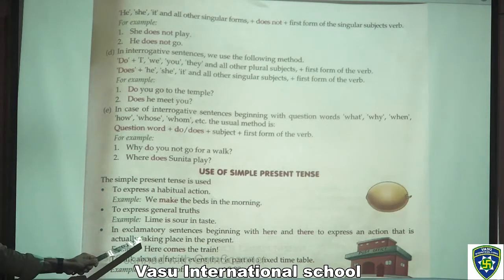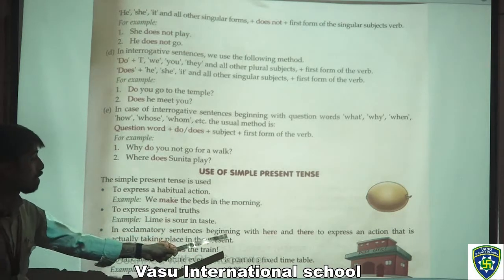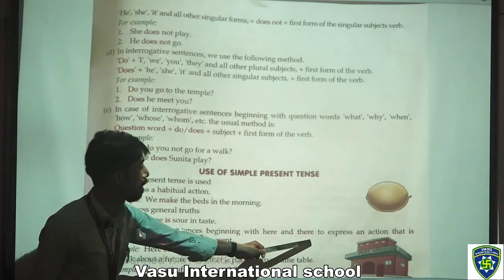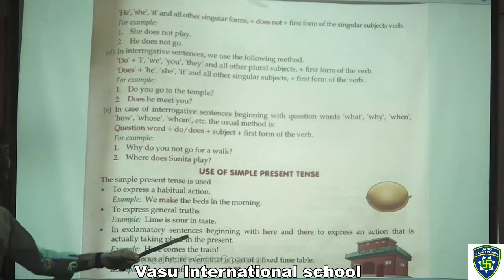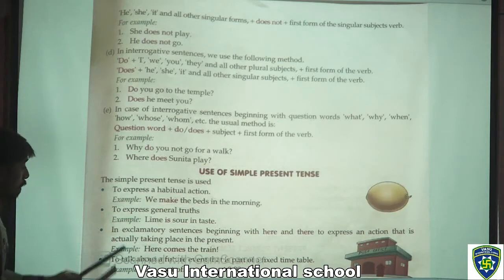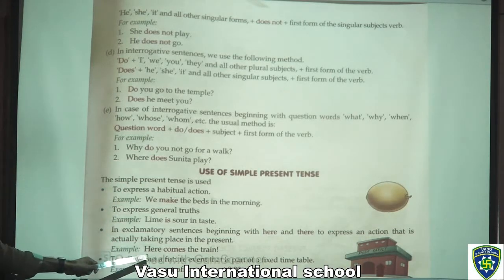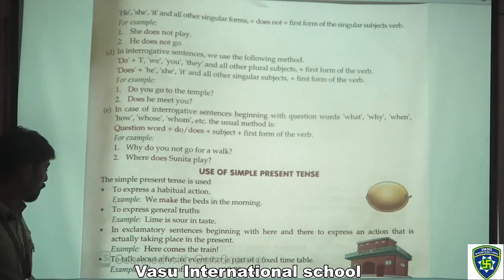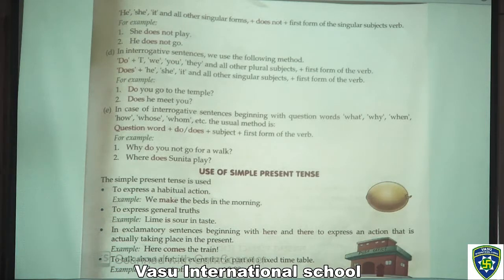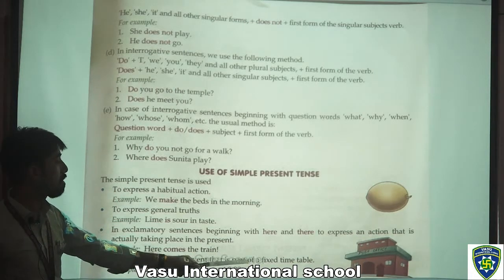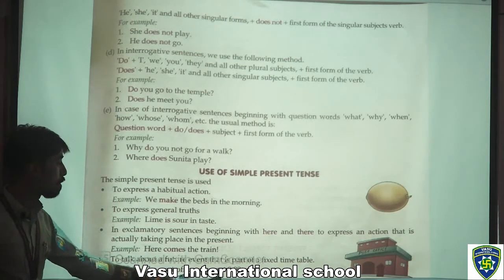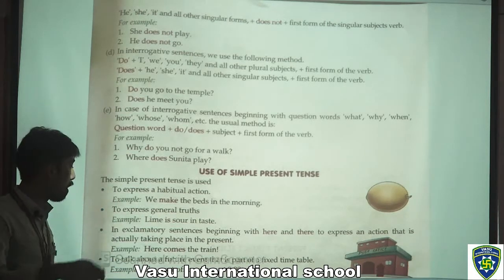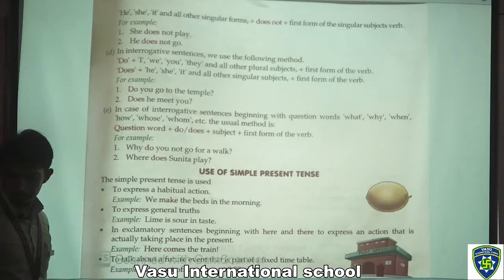Now, in exclamatory sentences beginning with here and there, to express an action that is actually taking place in the present. Now, we have an example here: here comes the train. And after that, what we have? To talk about a future event that is part of a fixed timetable. For example, the post office opens at 9 am. So that is fixed, that it opens at 9 am.